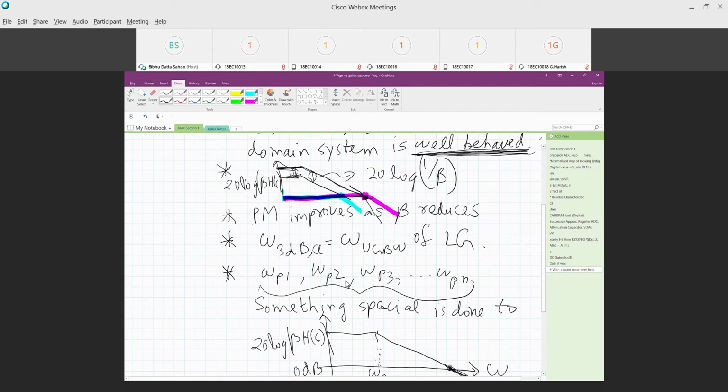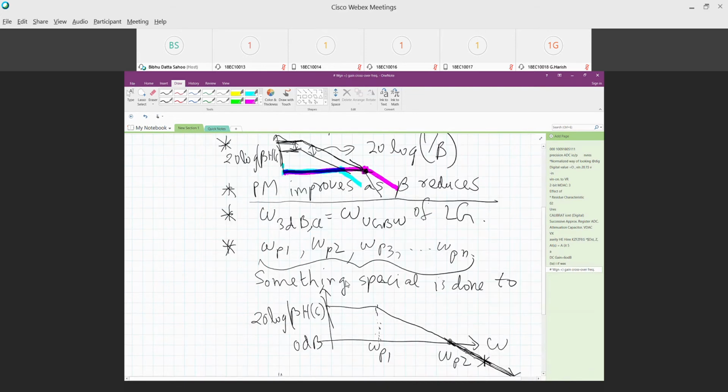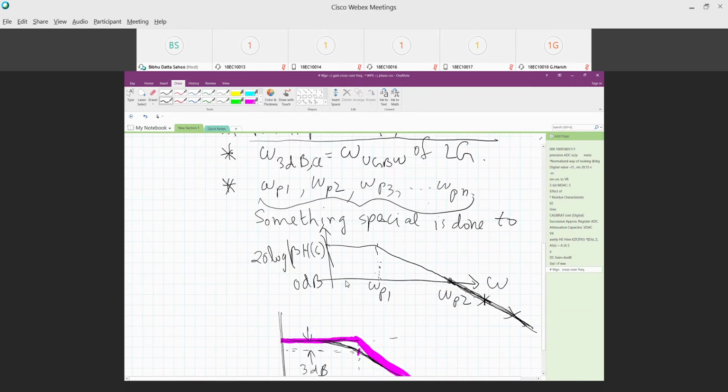Now, the next important concept: phase margin improves as beta reduces. Another important concept. If there are multiple poles in a system, we do something special, some tricks, to convert it in a manner that omega P2 becomes the unity gain bandwidth and the overall system behaves as if it is a single pole system.